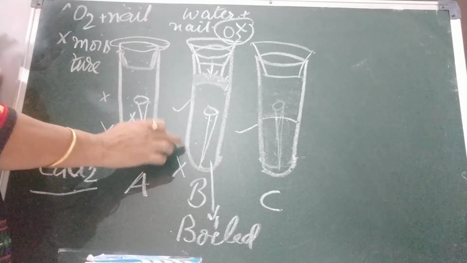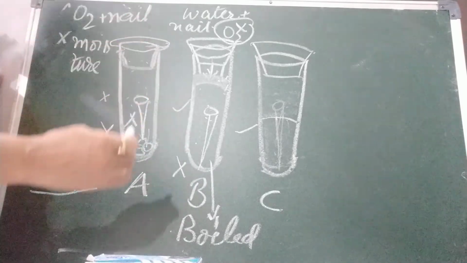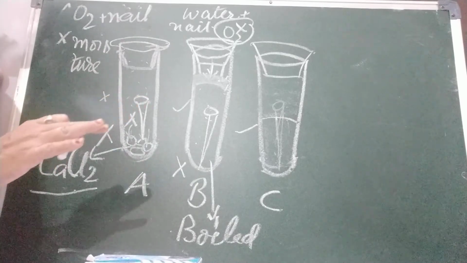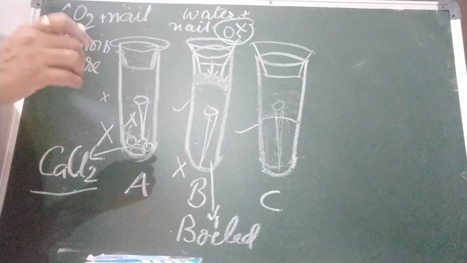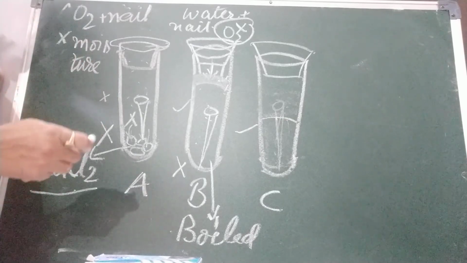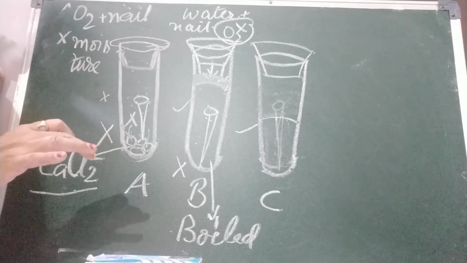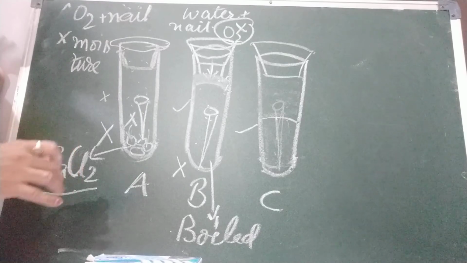This is feasible. We can put paint on an iron object to stop the contact of air, or we put oil. You have seen when the latches of a gate become hard to close due to rust, what we do, we use oil. They become smooth also, and the rusting also stops just because of oil.